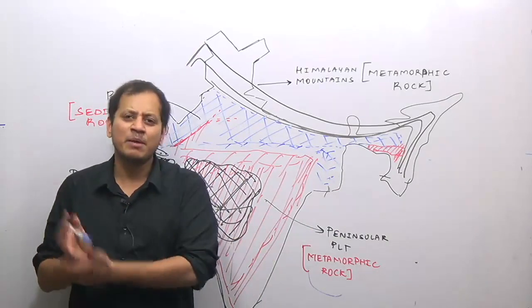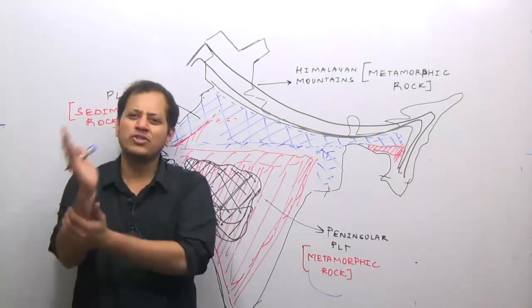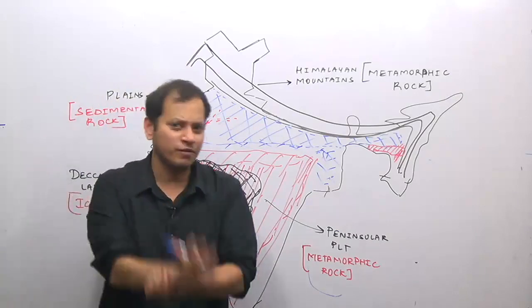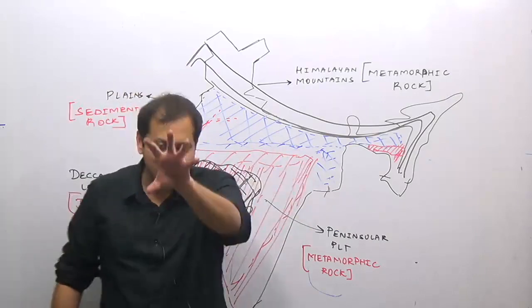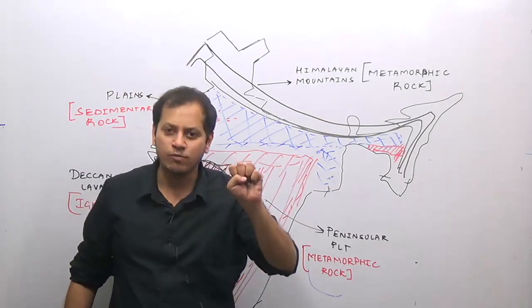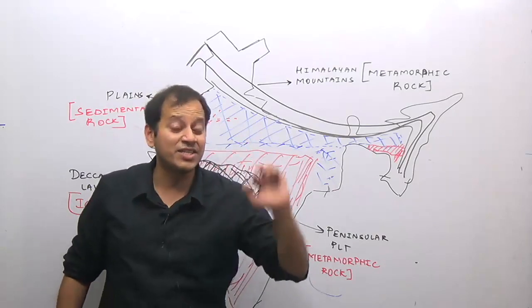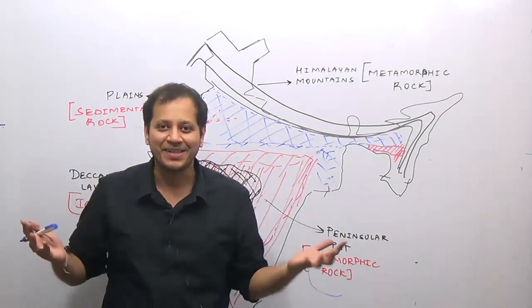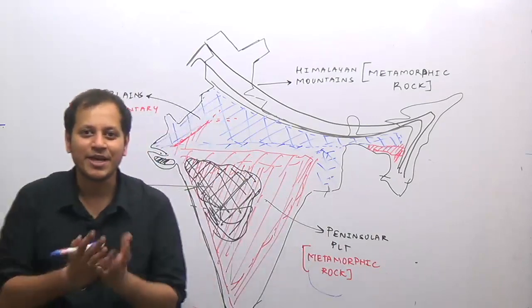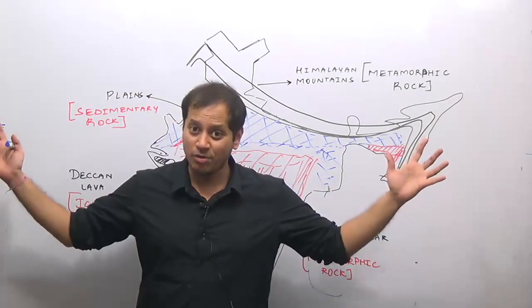Even if you don't remember, just understand this, because it is not important for you from the GS point of view. Glaciation means contraction in the volume of water. But after the glaciation period ended, what happened? The glaciers melted. Glacier melting means expansion of the volume of water.